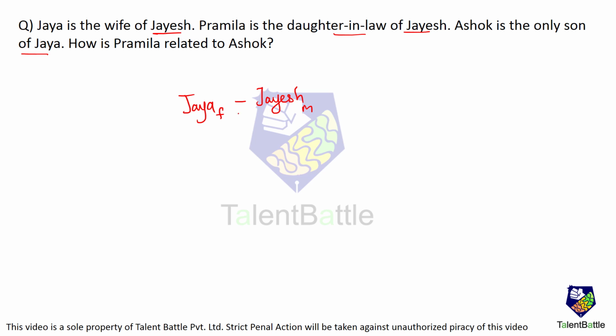Ashok is the only son of Jaya. So their son is Ashok, male. And Pramila is the daughter-in-law of Jayesh. Daughter-in-law means son's wife. This is Pramila, who is female, daughter-in-law. How is Pramila related to Ashok? Pramila is the wife of Ashok. Okay, Pramila is the wife of Ashok.